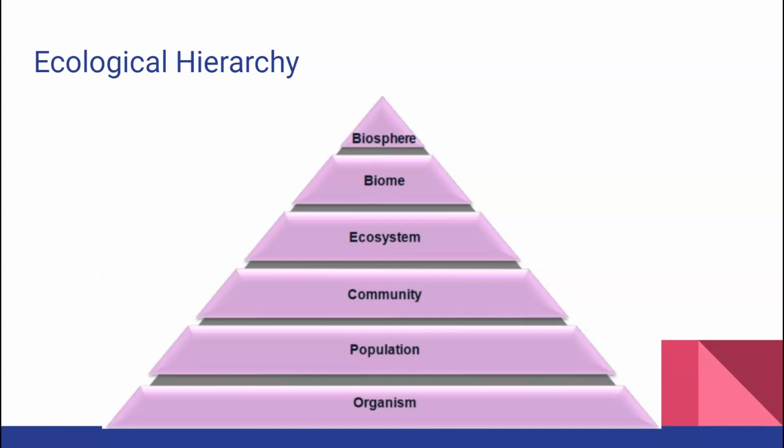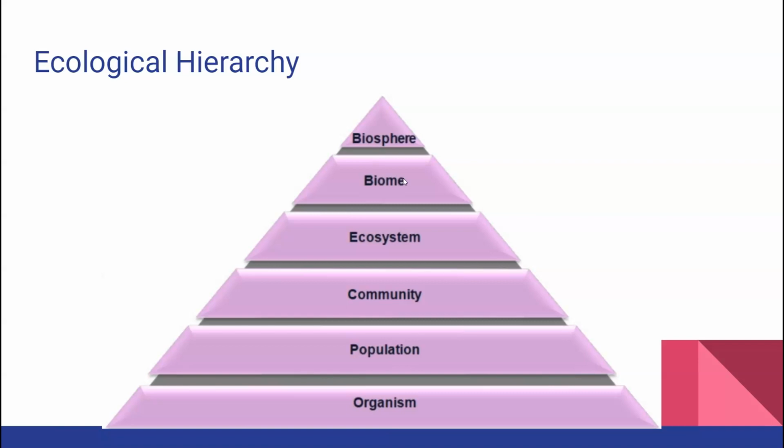So we get to the bottom level here on our pyramid, where we're looking at individual organisms, how those organisms interact within a population, how different populations interact in a community, and how different communities act in the ecosystem, involving the non-living components of the environment. Different ecosystems make up biomes, such as the desert biome.